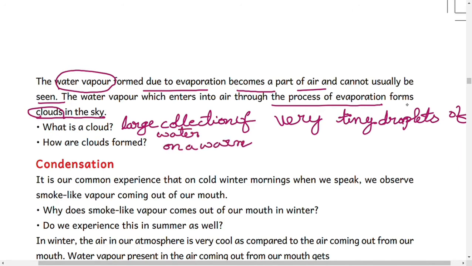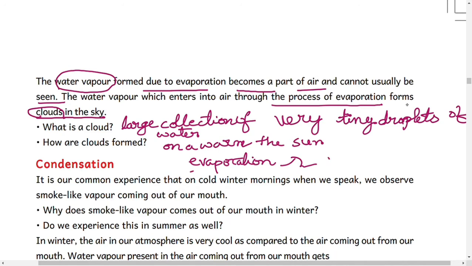On a warm or sunny day, the sun heats the water in sources like oceans, seas, rivers, ponds, etc. This helps the water convert into water vapor by the process of evaporation. When the water vapor rises up into the atmosphere, it becomes cooler.